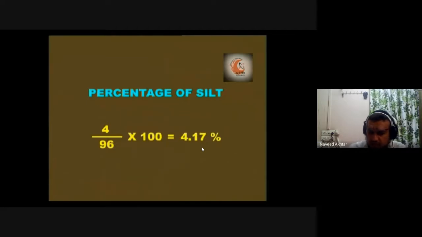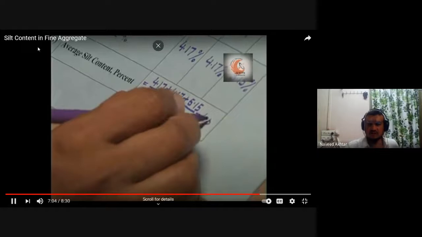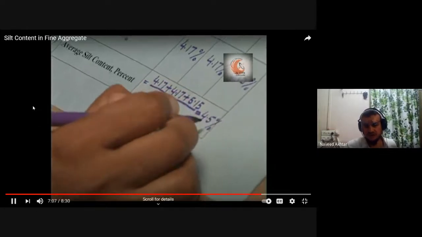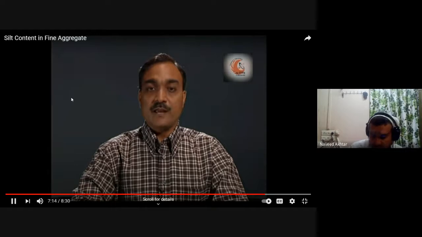Four upon 96 into 100 gives the silt content. Repeat the procedure for 2 more samples, record the values, and the average of 3 readings is taken as the final value. That is the experiment to find out the silt content.